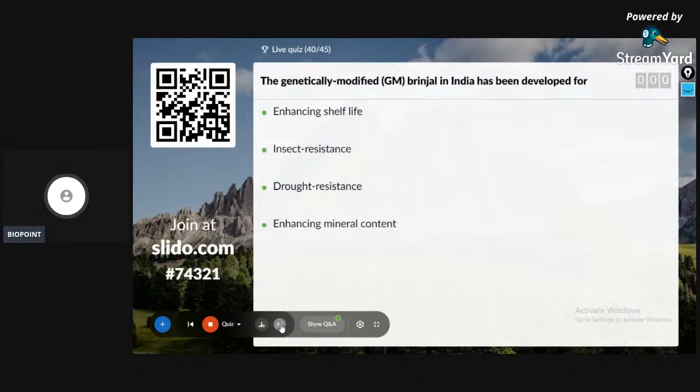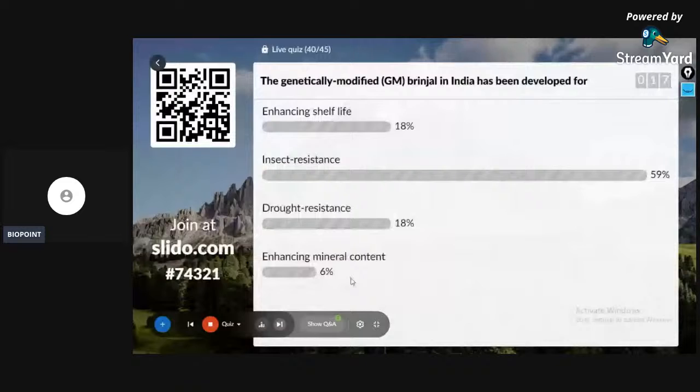The genetically modified GM brinjal in India has been developed for enhancing shelf life, insect resistance, drought resistance, or enhancing mineral content. The correct answer is insect resistance.